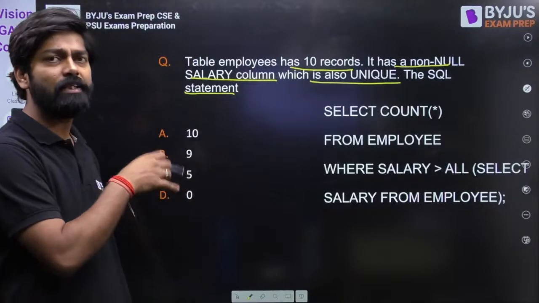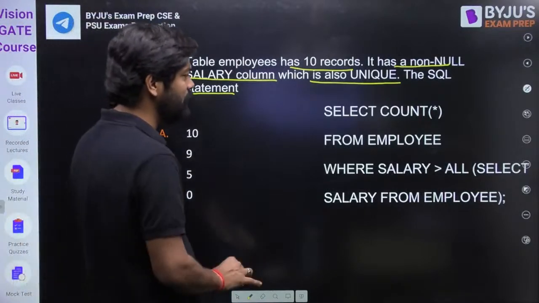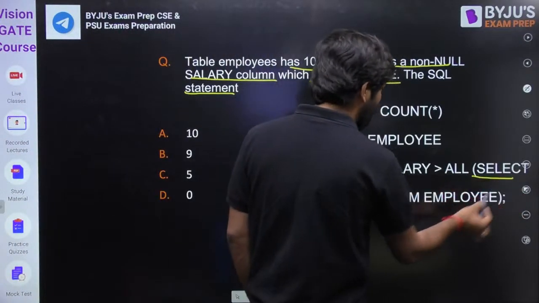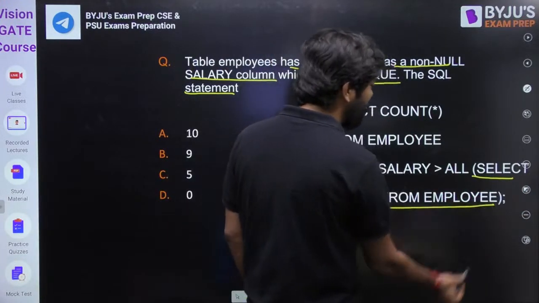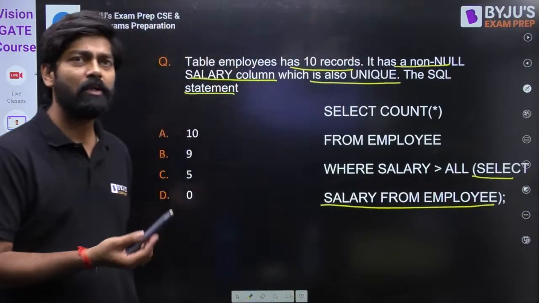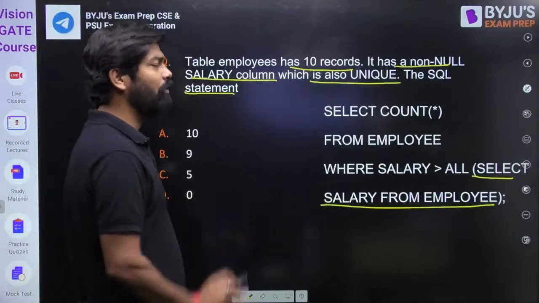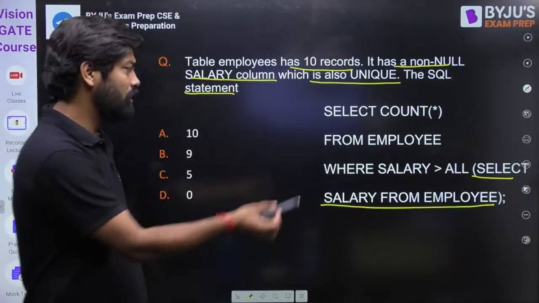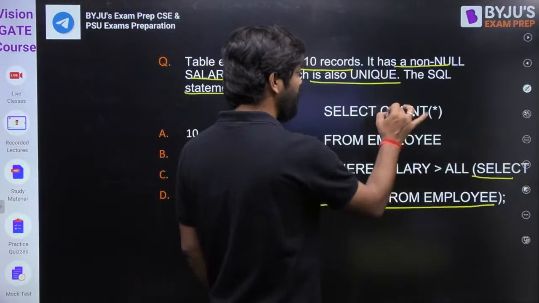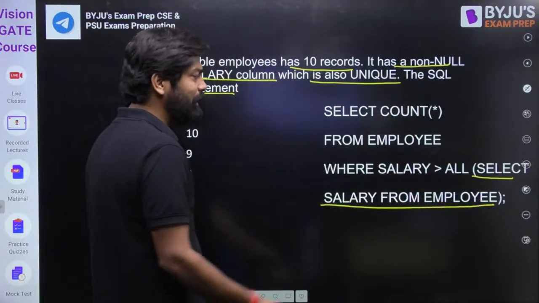So this is the query. This is the subquery, like the nested query you see here. So query inside query. So first I think the inner query will run, and the result of the inner query will be used by the outer query. Fine. And they have written here all.